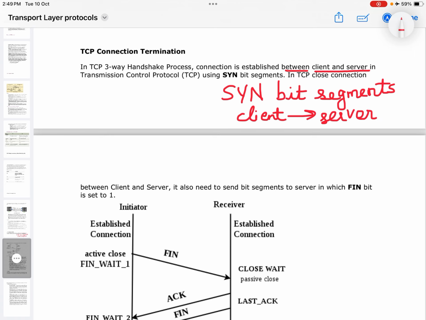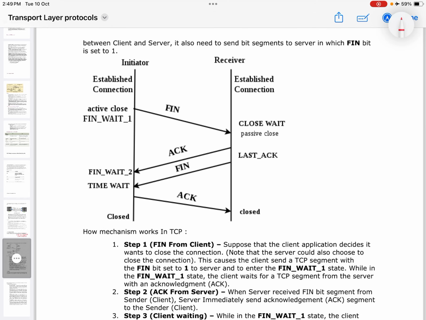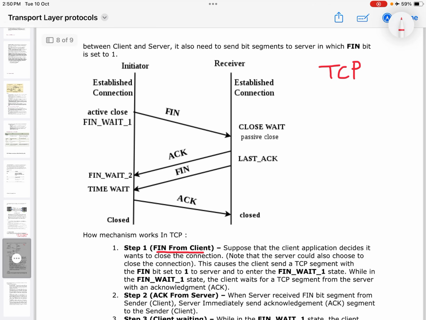In TCP, closing a connection between the client and the server also needs bits to be sent to the server, in which the FIN bit is set to 1. The initiator is the one who established the connection, and then there is the receiver. So step 1 is FIN from the client. Suppose that the client application decides it wants to close the connection. So this is all about TCP connection termination.